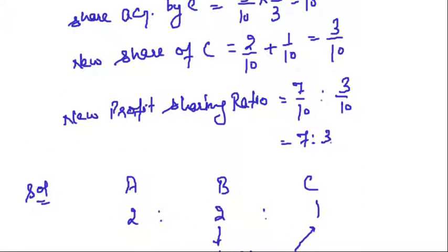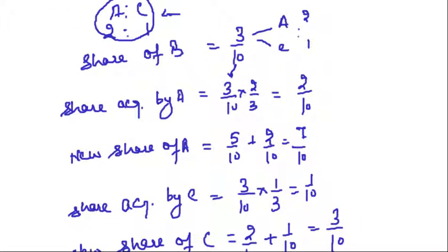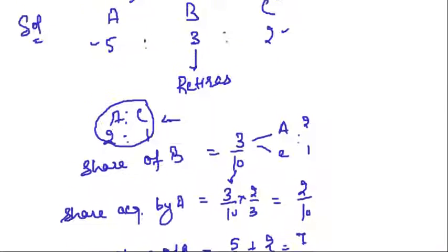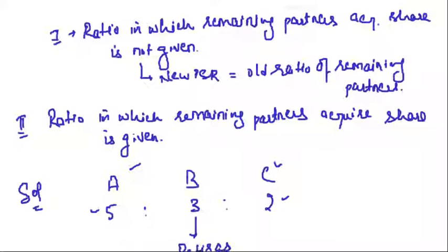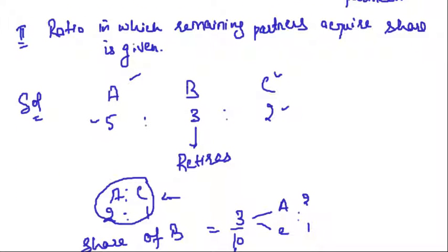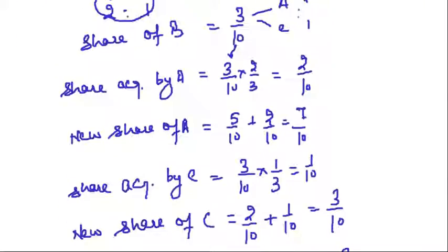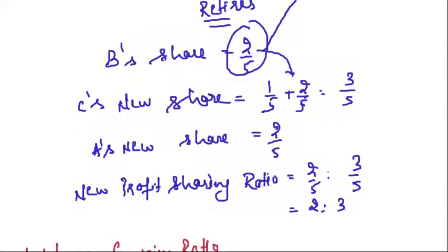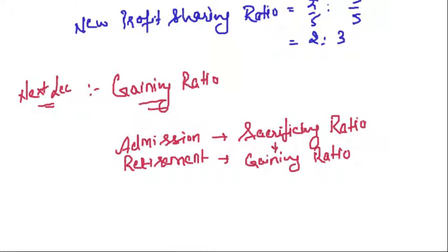We are finished with our first topic, that is calculation of the new profit sharing ratio. In this lecture we have discussed case 2. So we are done with the calculation of new profit sharing ratio. In the next lecture we are going to start with another topic, that is the gaining ratio. How to calculate gaining ratio we will discuss in the next lecture.